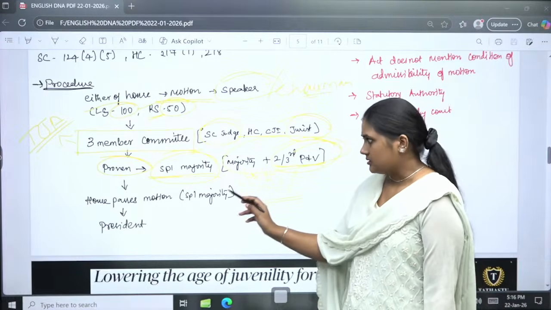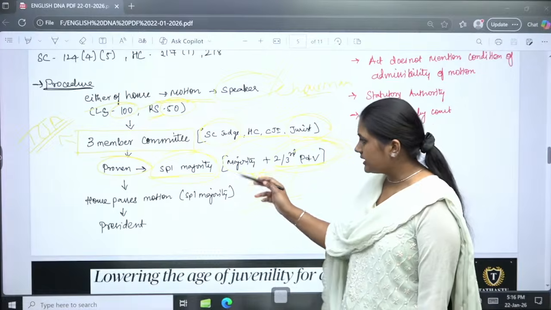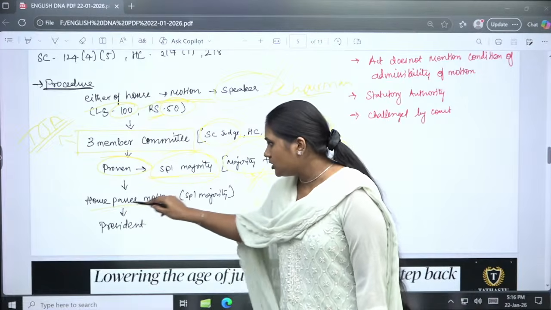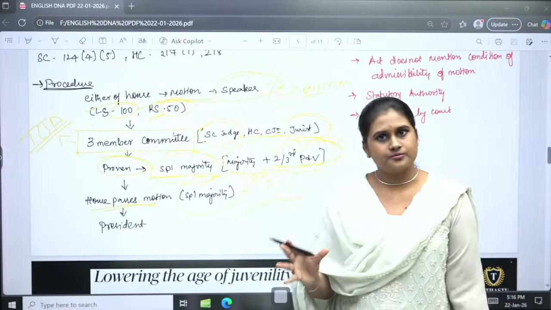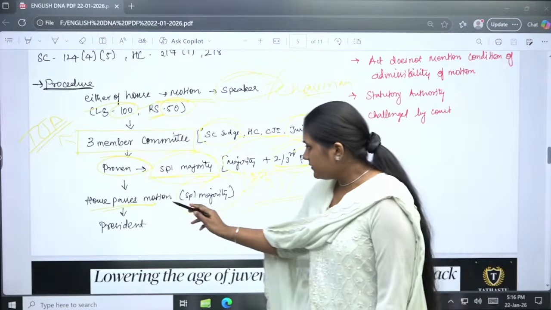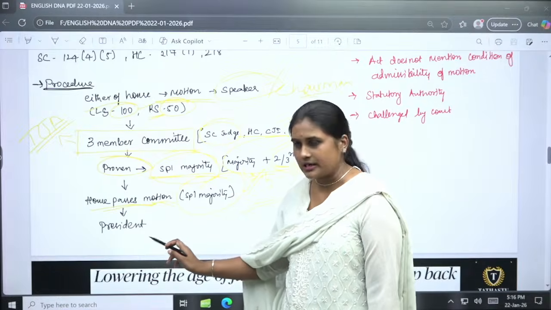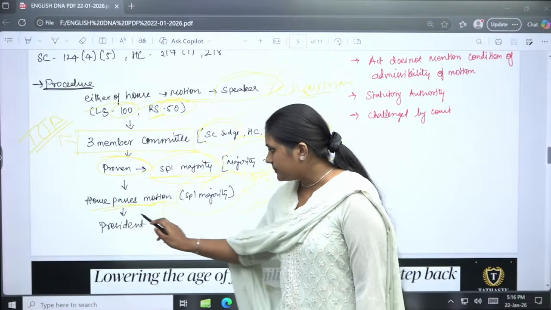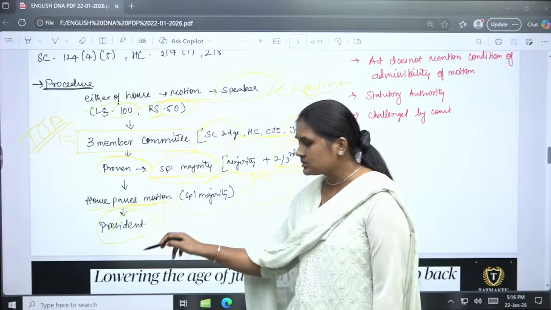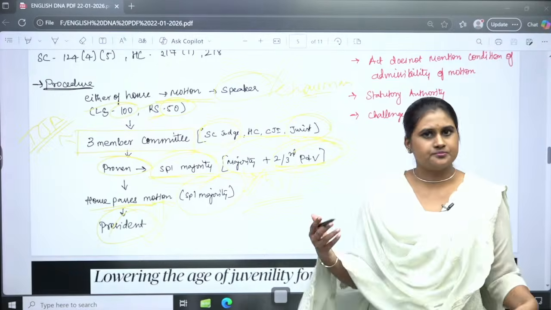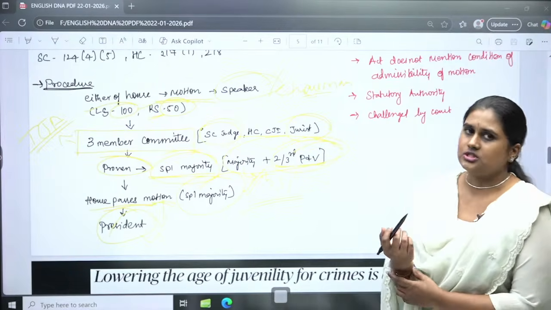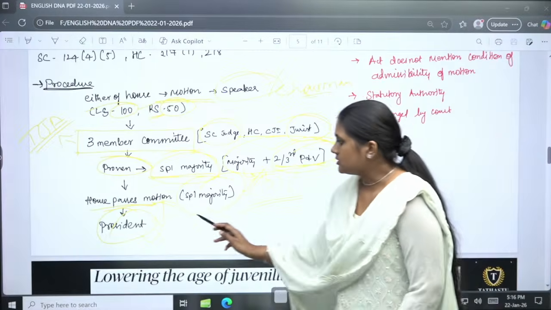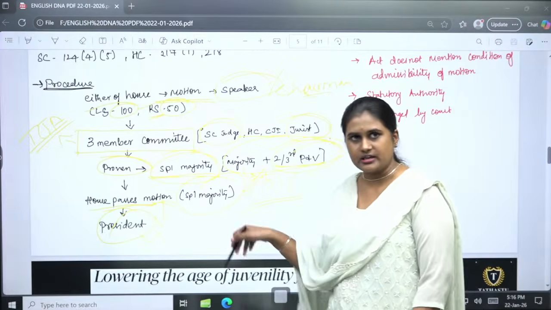Okay, then if this has been passed, the next step is that the other house will also pass the special majority for the removal of the judge. So if this motion has been passed in the Parliament, it will be moved to the President, and the President will give his assent in consultation with the particular judges and the Chief Justice. Okay, so this is the procedure. This we have already seen.